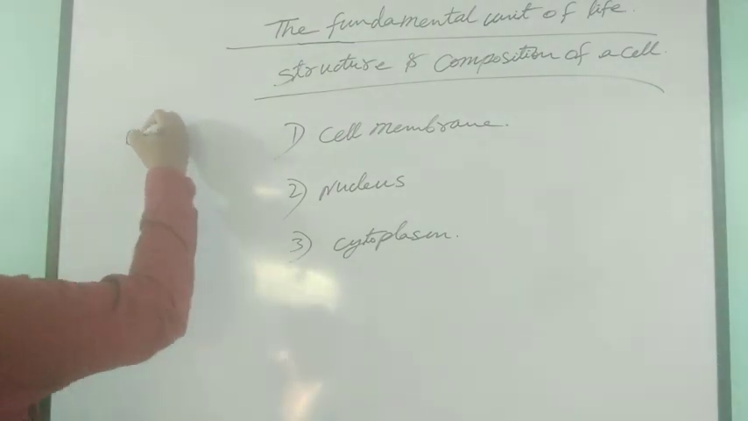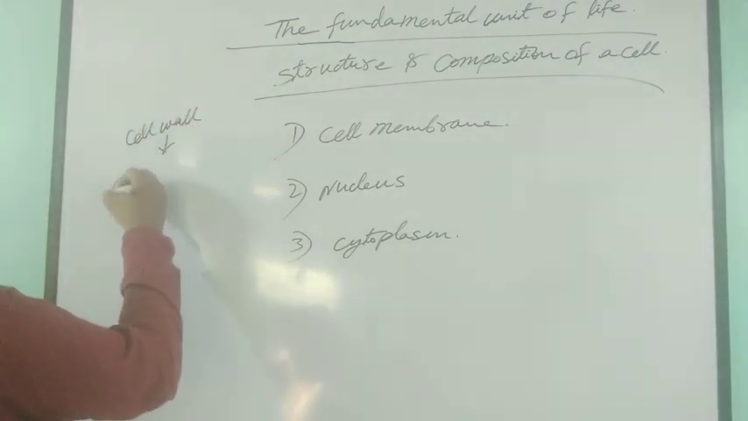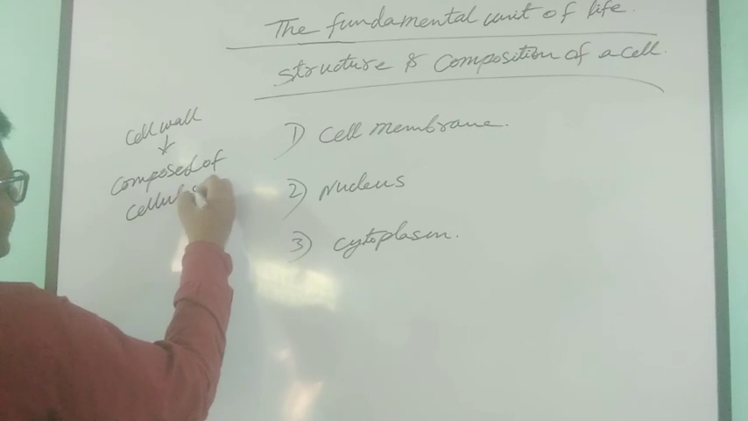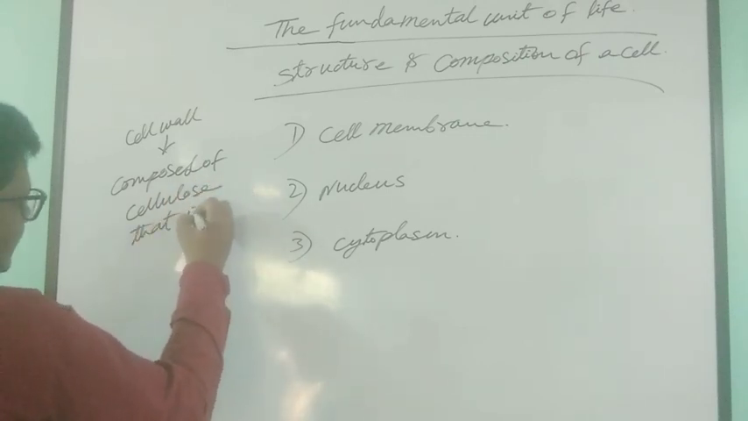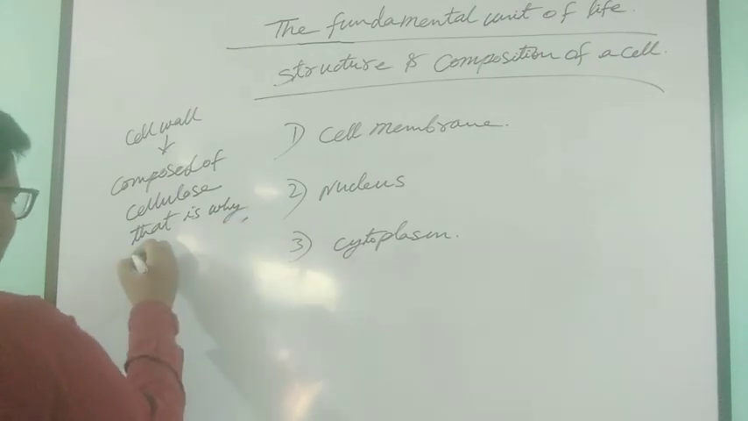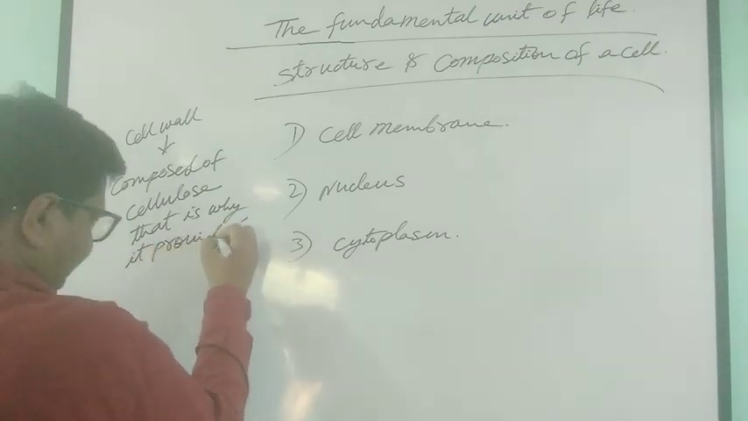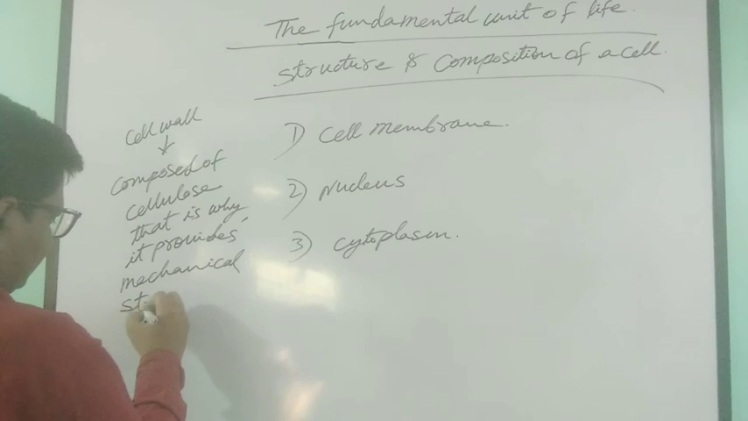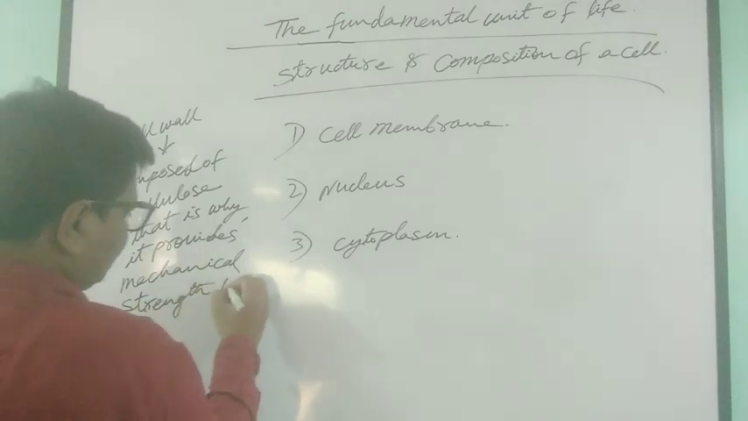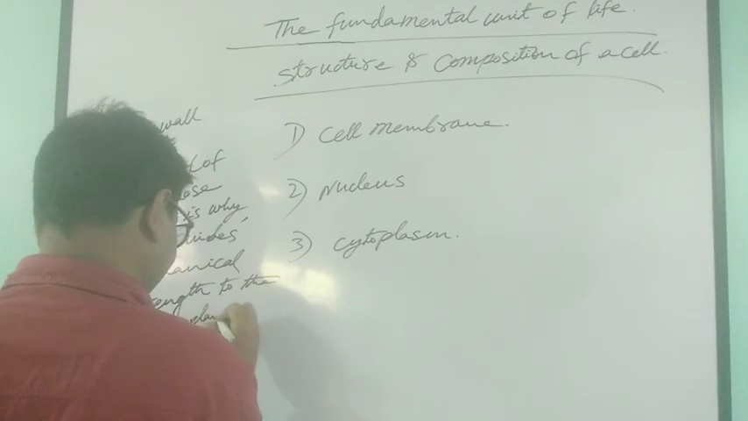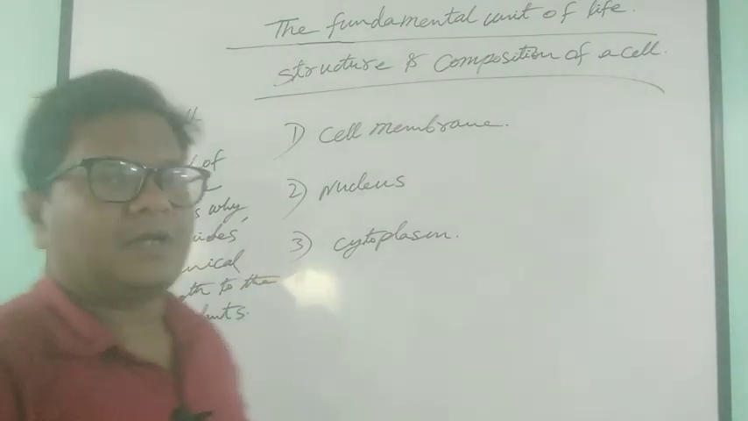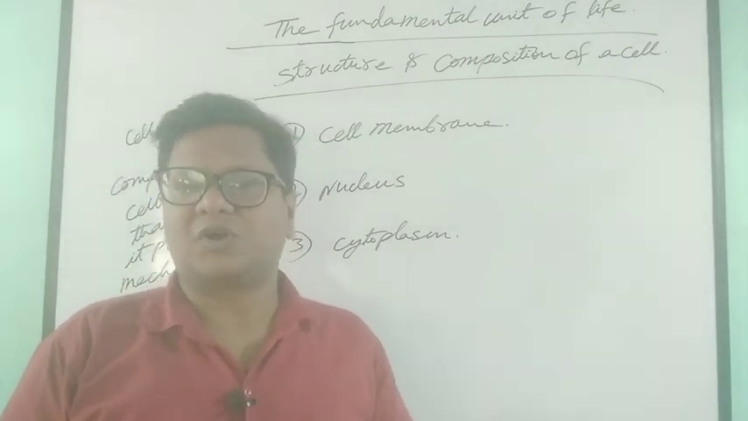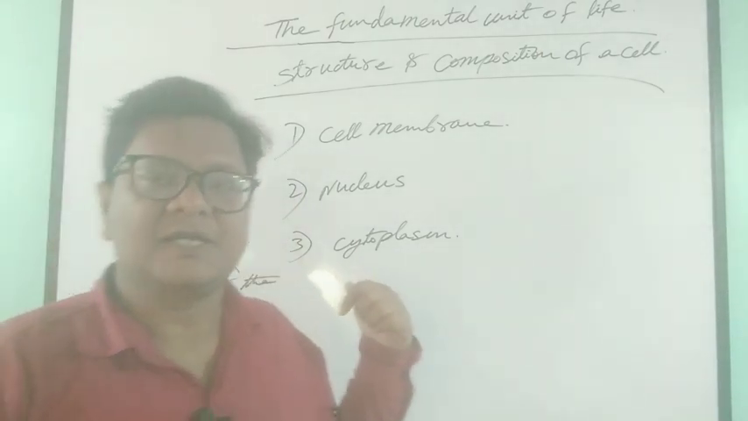Cell wall is composed of cellulose. That is why it provides mechanical strength to the plants, and it also protects inner coverings and inner organelles of a plant body and cell. That is cell wall. Okay, it is a protective layer.